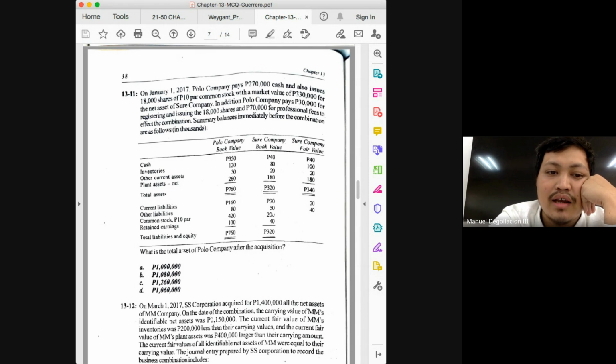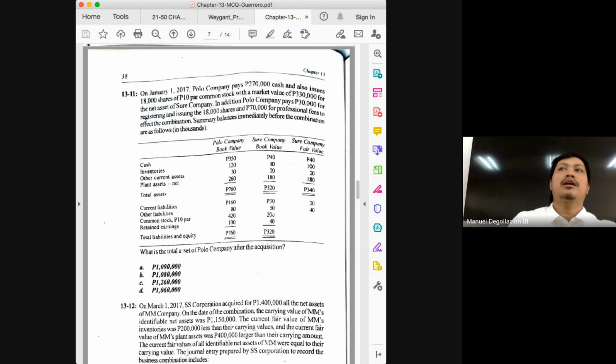So your total equity then is common stock of 600, share premium of, how much was the share premium? 80, and then retained earnings of 70. So will that give you a total of 750? Okay. Then how much was our total liabilities we computed earlier? 310. 310 plus the equity, how much is the equity? 750. 750 plus 310. How much is it? 1,060,000, which is equal to our total assets, because assets should be equal to your liabilities and equity.